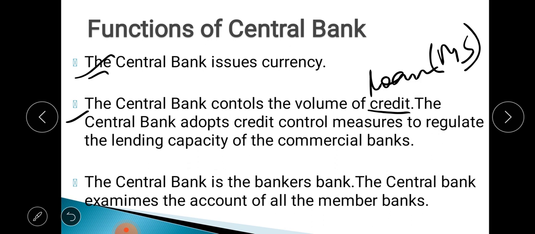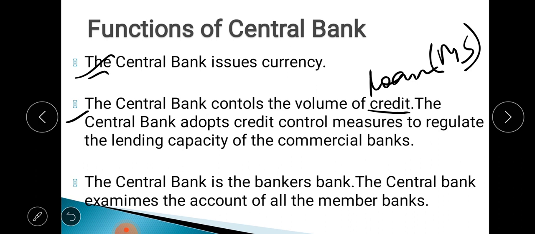Now you see the central bank adopts credit control measures to regulate the lending capacity of the commercial banks. Now the central bank never directly deals with the public. It deals with the commercial banks and other banks, and the government. Commercial banks, for example your SBI, Axis Bank, UCO Bank, whatever bank you see all around, these are basically commercial banks. The commercial banks deal with the general public. They provide loans to the general public, they collect savings or deposits from the public. They deal with the general public directly, not the central bank.